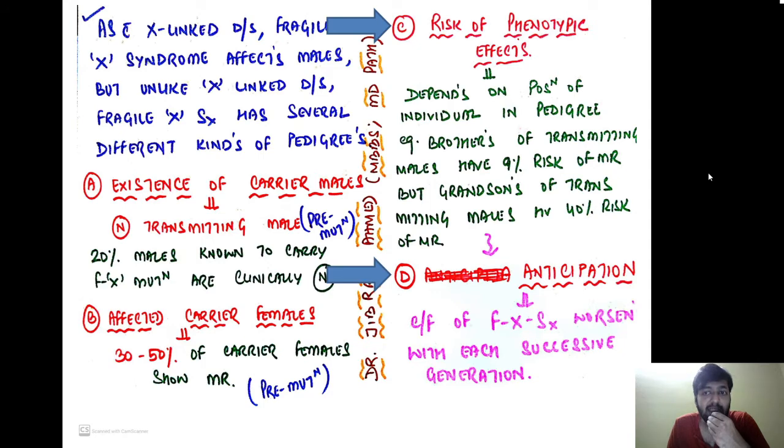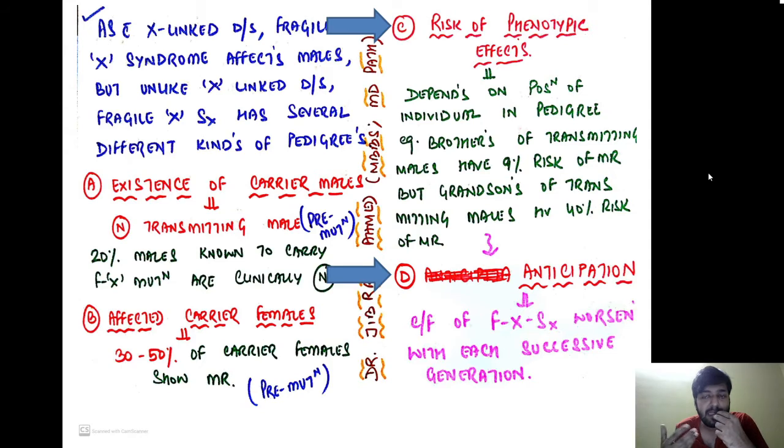The fourth thing is anticipation. It means the severity of the disease, and the concept of anticipation applies to trinucleotide repeat disorders, for example Fragile X syndrome. It says that with successive generations, the severity of the disorder becomes very high. It is not the chance of having the disease.